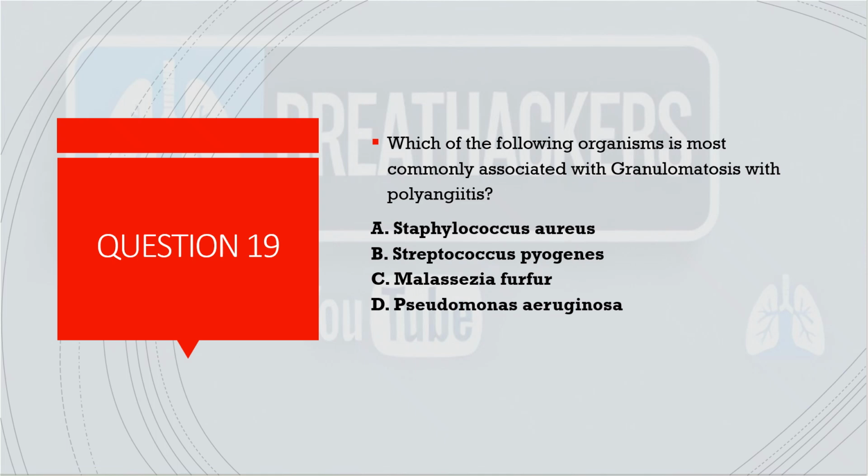Coming to the next question: which of the following organisms is most commonly associated with GPA? Options given: Staph aureus, Streptococcus pyogenes, Malassezia purpura, Pseudomonas aeruginosa. And of course, we know chronic nasal carriage of Staph aureus is linked with increased disease activity and high relapse rates in GPA. And that is why we give Septran in patients who have upper airway or nasal involvement in cases of GPA. So, of course, the answer for this remains Staph aureus.